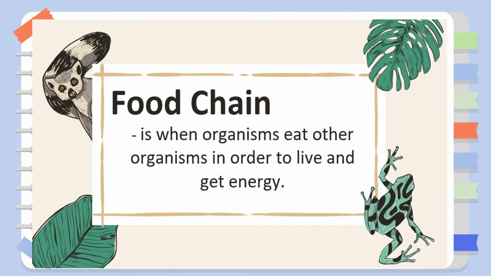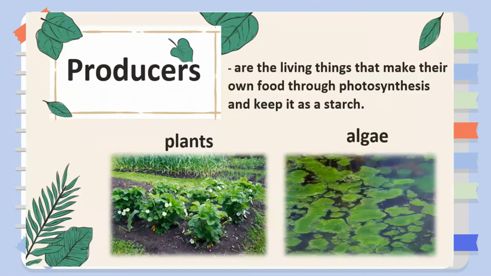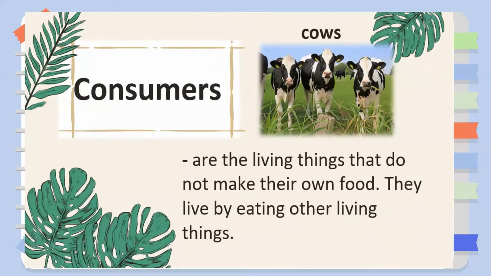On the other hand, we define a food chain as when organisms eat other organisms in order to live and get energy. We also learned about producers, which are living things that make their own food, for example plants and algae. Aside from producers, we also learned about consumers, which are living things that do not make their own food. They live by eating other living things, like cows, lions, tigers, and many more.